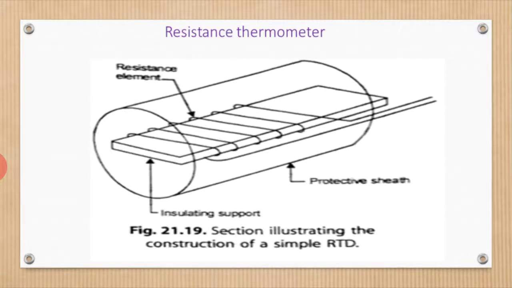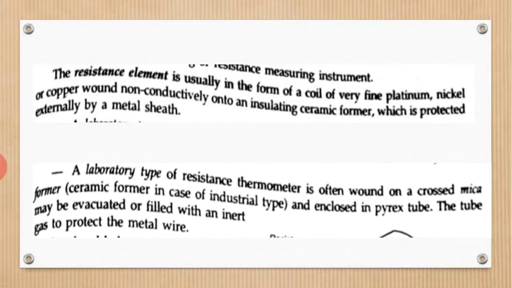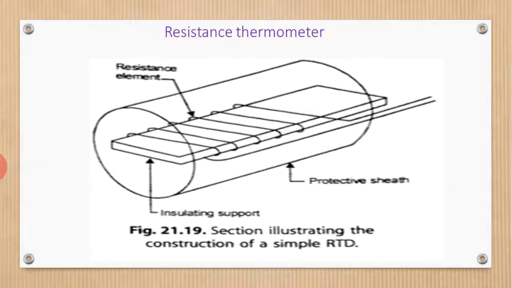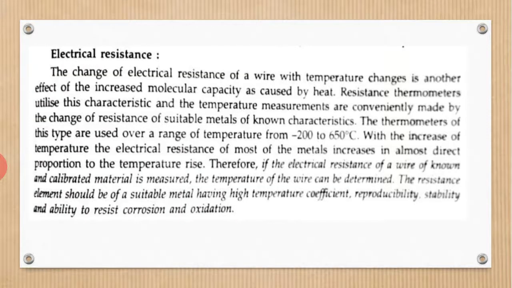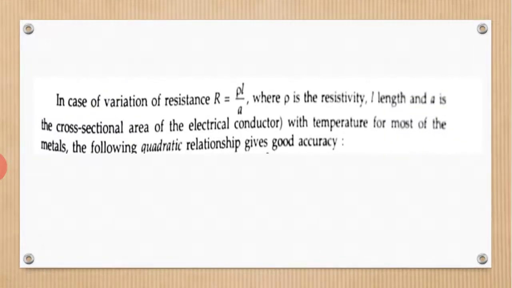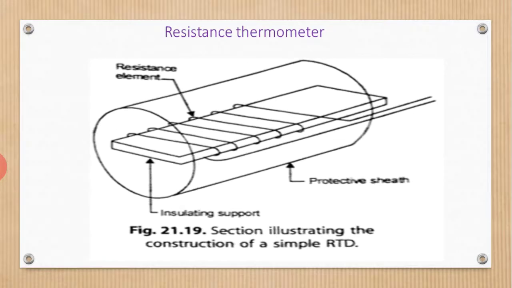So with the help of this we are going to measure the temperature. Let me elaborate how, using the electrical resistance, we obtain the temperature.